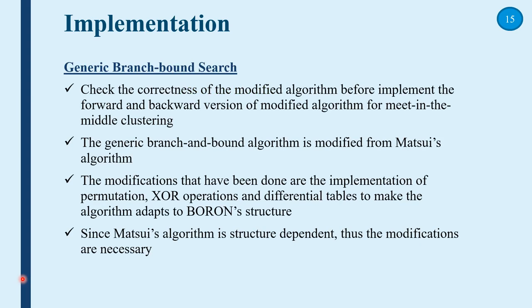The generic branch and bound algorithm is modified from Matsui's algorithm. The modifications that have been done are the implementation of permutation, XOR operations, and differential tables to make the algorithm adapt to the BORON structure. Since Matsui's algorithm is structure dependent, the modifications are necessary.